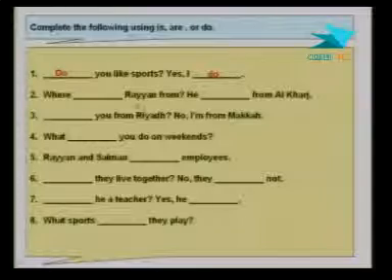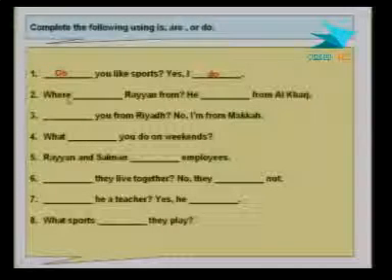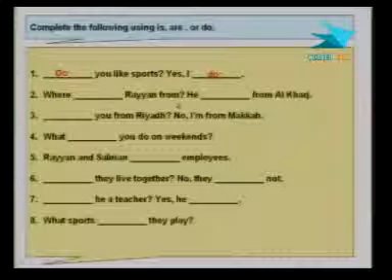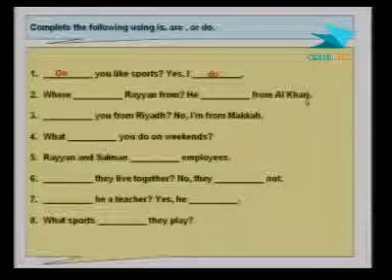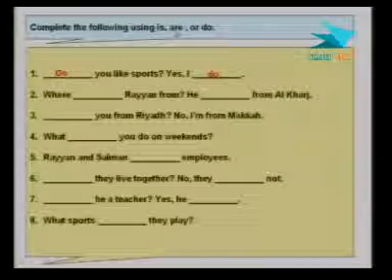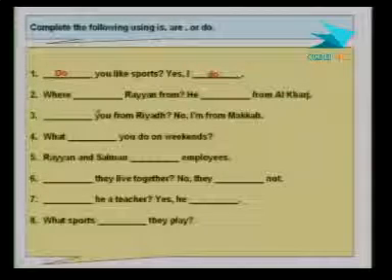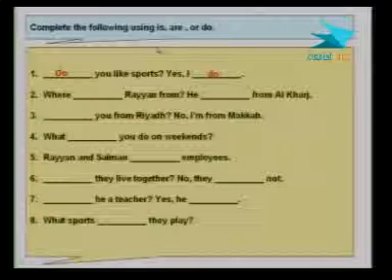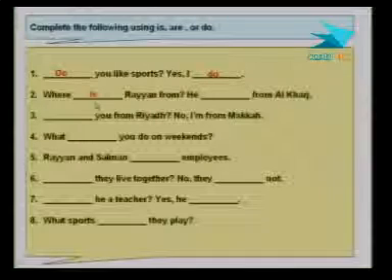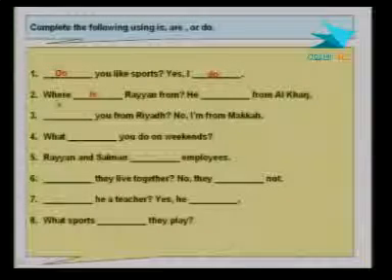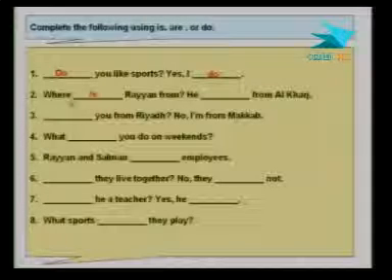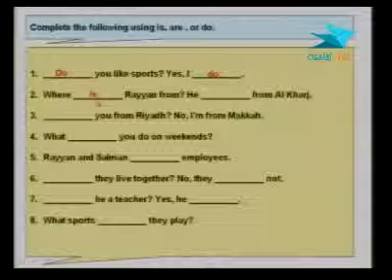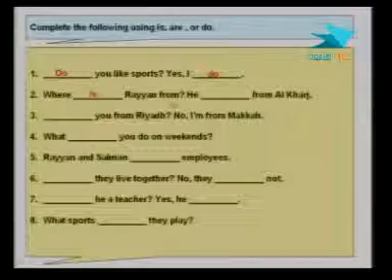Number 2, "Where Rayan from? He from al-Kharj." We need one of these: either is, are, or do. And again, Rayan is one person. So with one, we need "is" here. So it's "Where is Rayan from?" And again, "where" is the question word, followed by the verb be. Remember, we discussed that extensively in previous sessions.